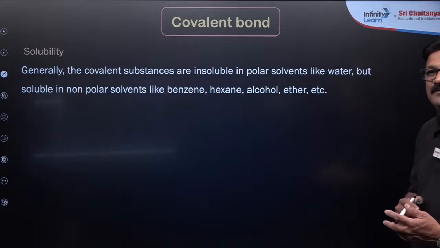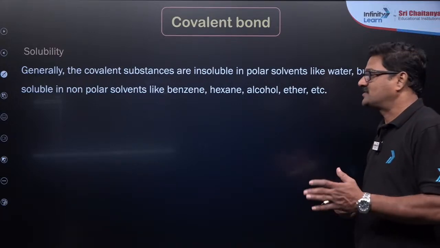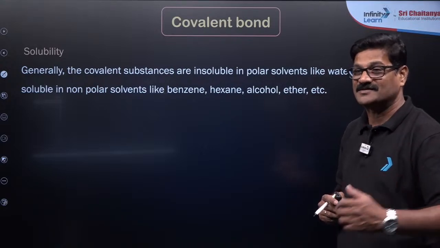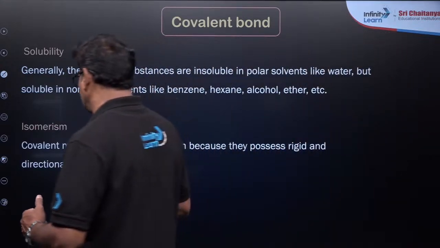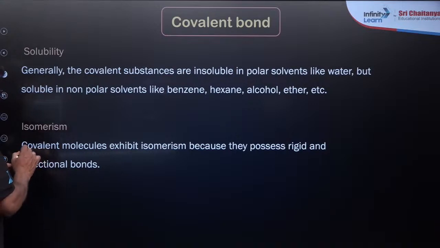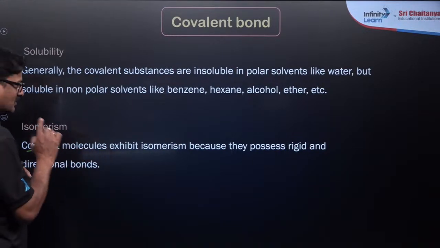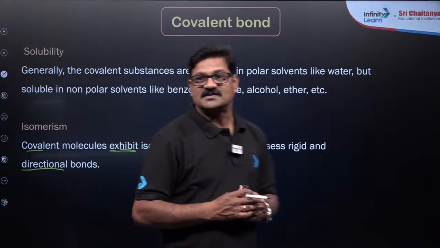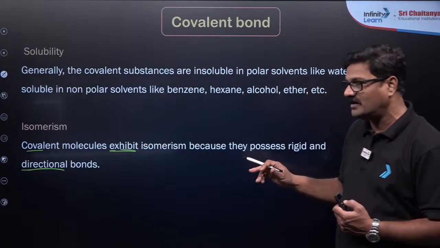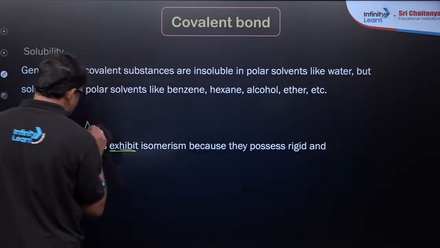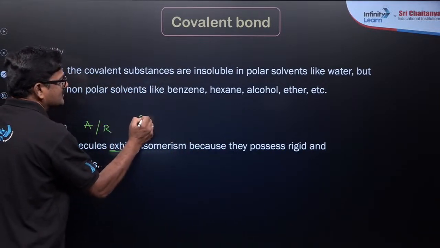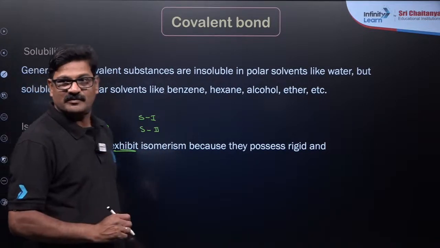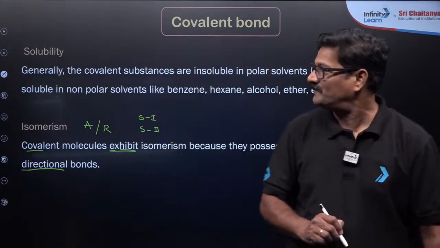And solubility, generally the covalent substances are insoluble in polar and soluble in non-polar solvents like organic solvents. And also isomerism, yes, the covalent bond is directional, therefore exhibits isomerism, space isomerism. That's very important. Here you are going to see assertion reasoning type questions and statement 1 and statement 2 questions. Okay, statement 1 and statement 2 questions, understand?